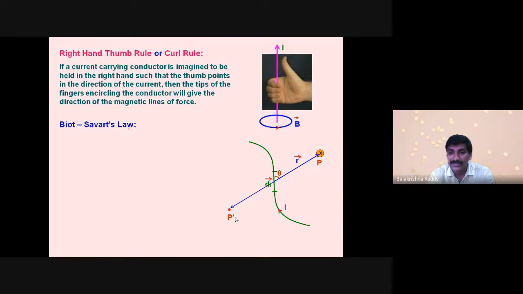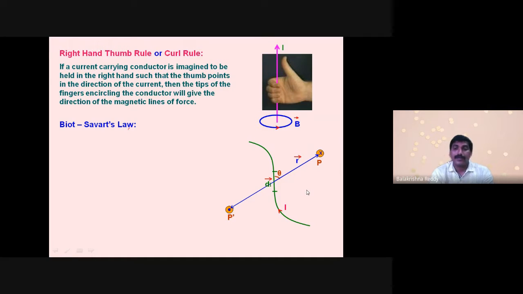The cross symbol indicates magnetic field lines entering into the screen, perpendicular to the screen but inwards. The dot symbol always denotes magnetic field lines coming out of the screen perpendicularly. So it is completely a loop form: inward, and around the wire coming out here.